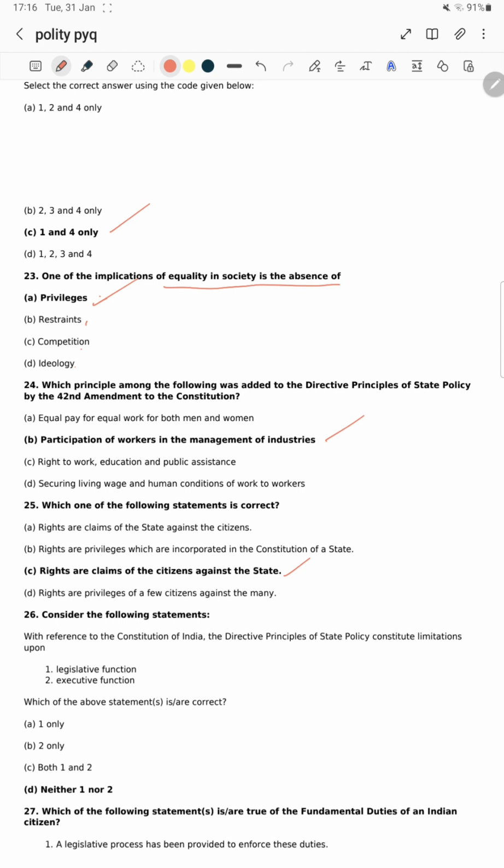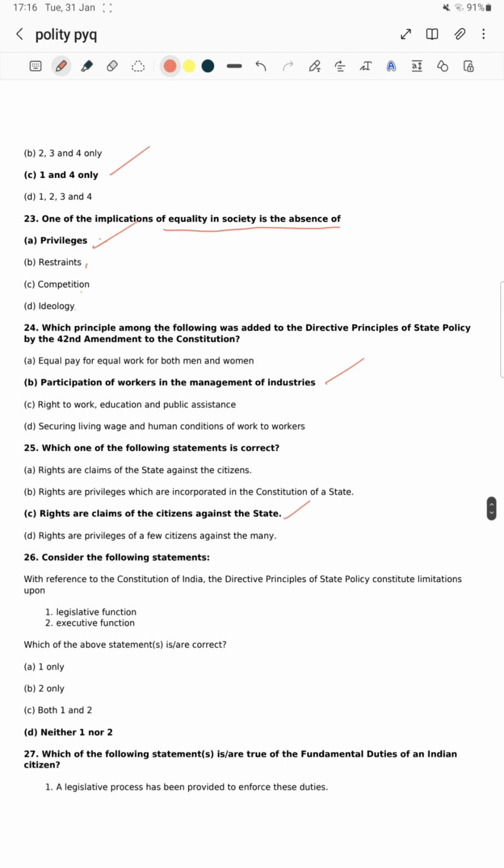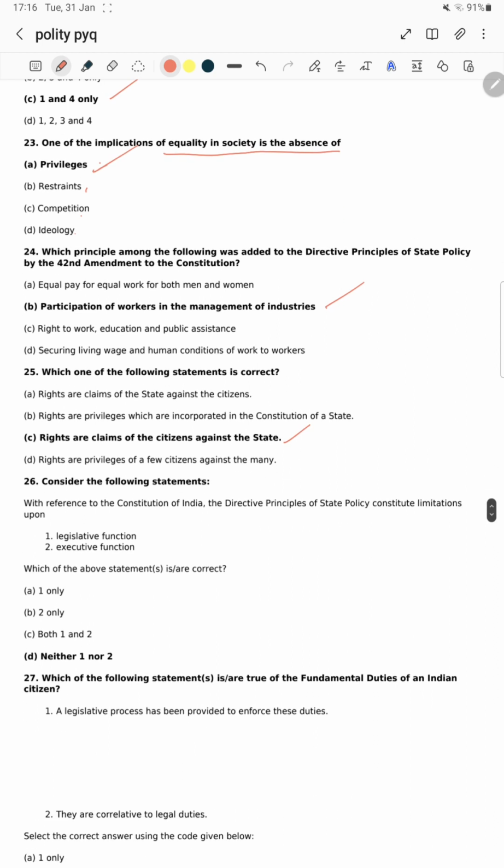It's a right of citizens. A citizen can claim the rights. My right is against the state. The state cannot arbitrarily take over my rights. The first was a wrong statement. Next statement: rights are privileges of few citizens against many. Sir, that is not how it works. Wrong. Next question: consider the following statements with reference to the Constitution of India.